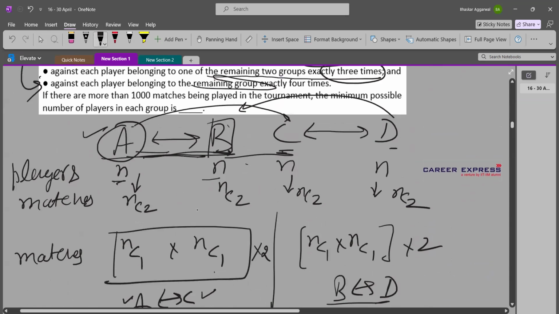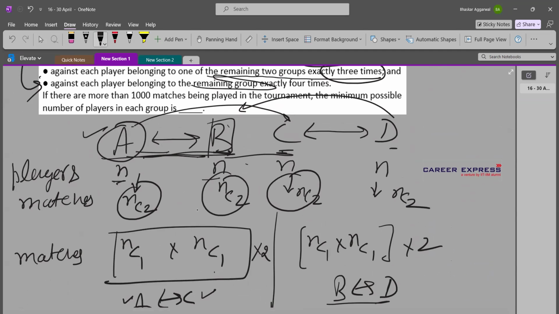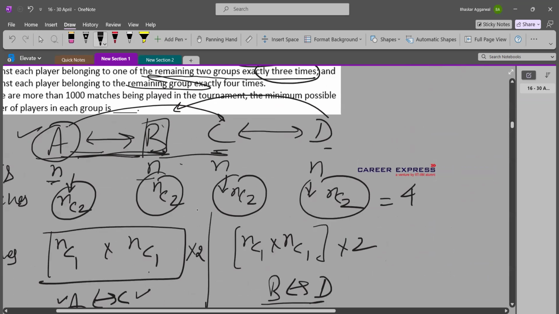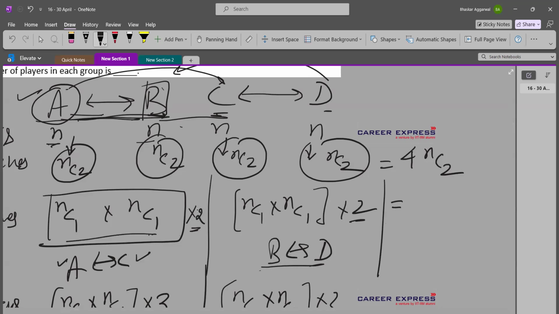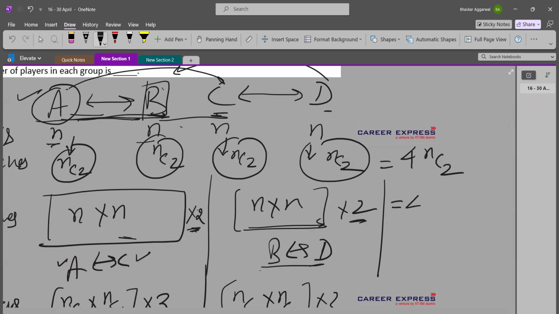In first set, it was NC2 matches played among the players of one single group. So it was 4 times NC2. Then in second case, it was NC1 into 2, NC1 into 2. Now NC1 is N, NC1 is N. So I can simply write this as N into N, and then this is 2. Again, this is N into N and this is 2. So this is 2n square. This is also 2n square. So total it is 4n square.